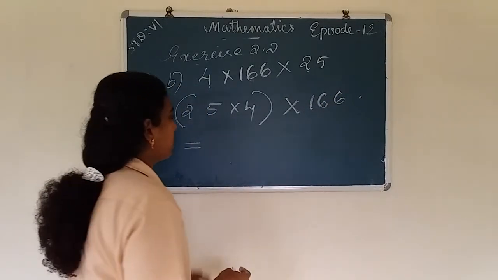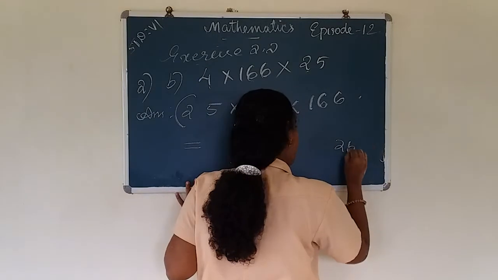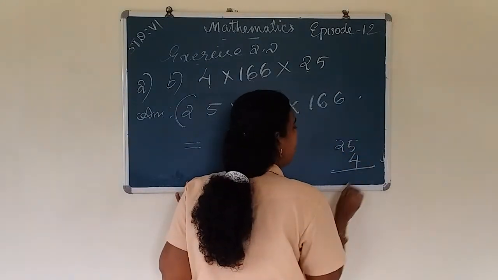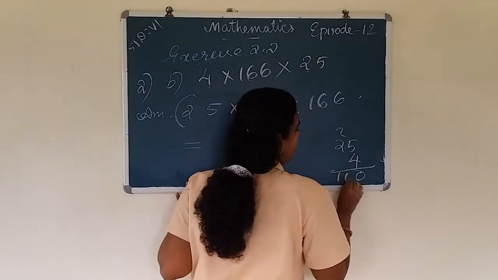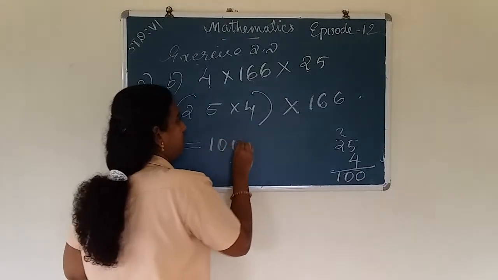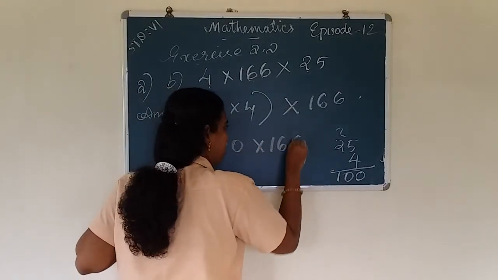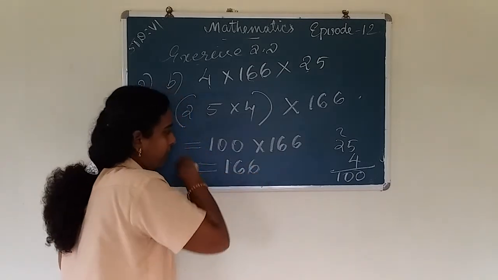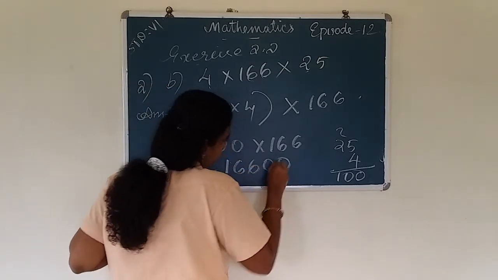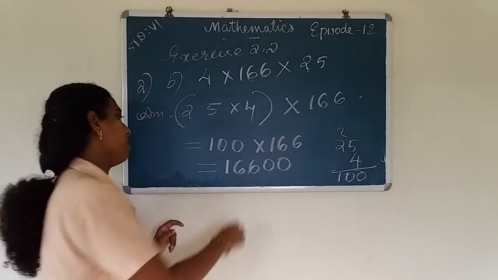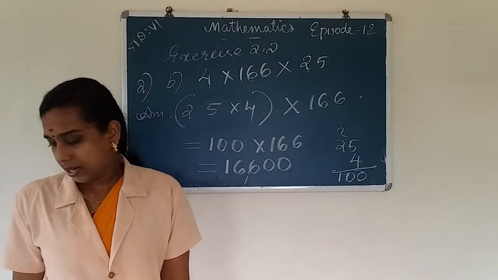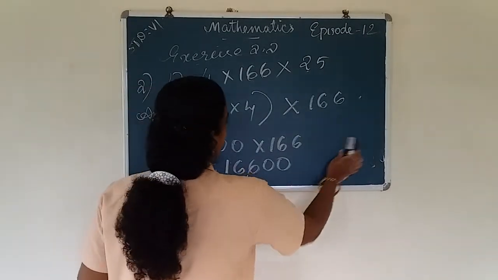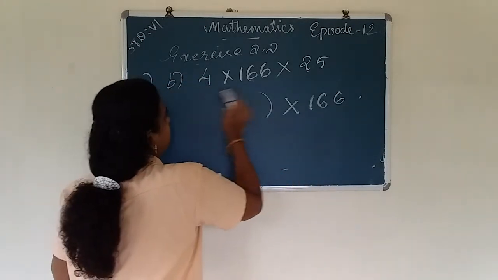Then we get 25 into 4, we get 100. Then into 166. So by multiplying any number by 100, we put 2 zeros to that number. Then we get 16,600. 16,600 is the answer of question B.